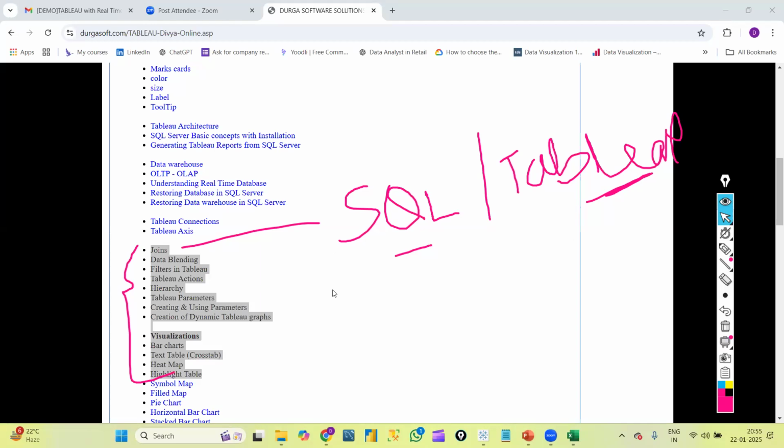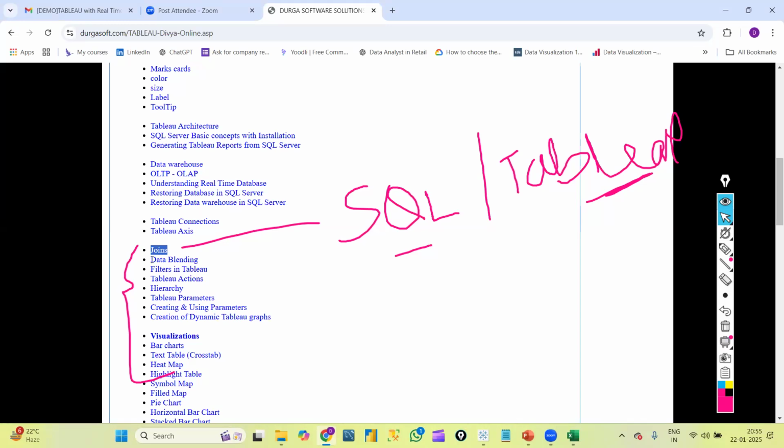If we have any two tables, we should have at least one common column between them. The data should be related, then we can perform a join. We will see how many joins there are and how we perform them. After joining multiple tables, we will create graphs out of it.